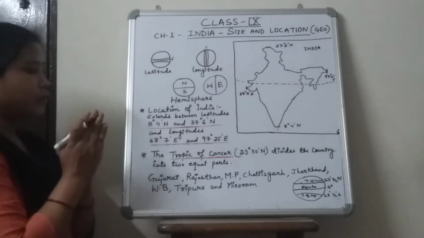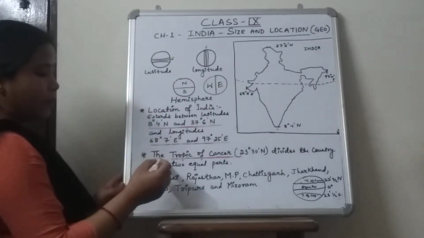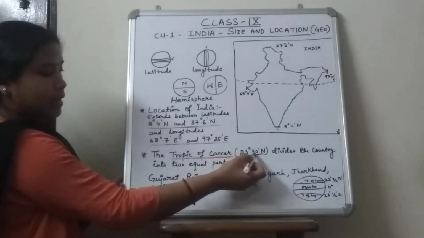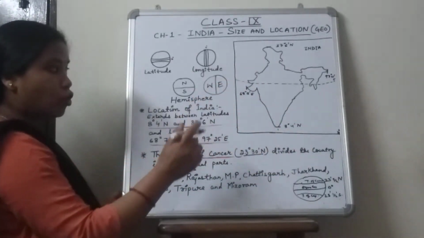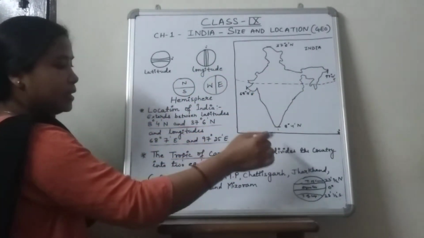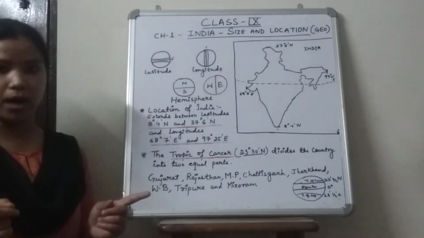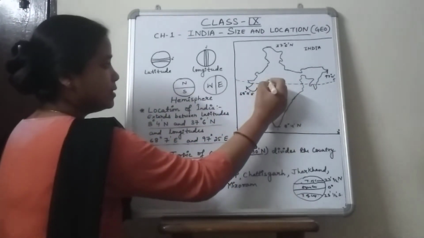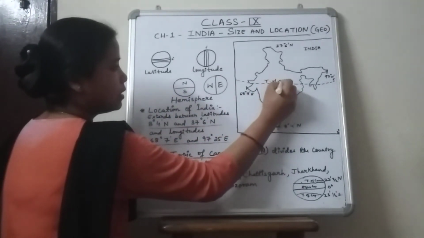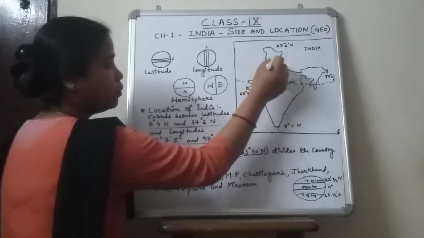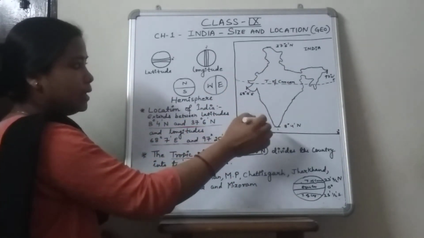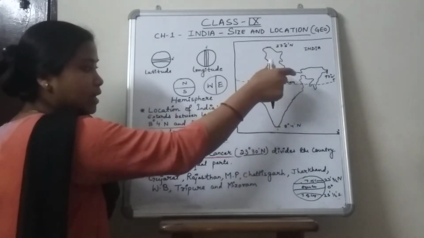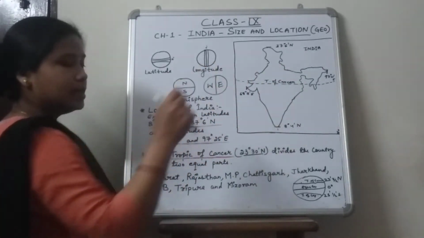So we all know that in India, the Tropic of Cancer, which is at 23 degree 30 minutes north, crosses our India and divides our country into two almost equal parts. Here, this is the Tropic of Cancer, which divides our India into two parts, through which we can say this portion is the northern portion, and here it is the southern portion.